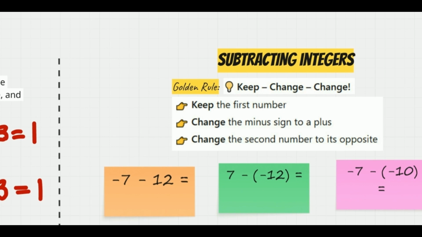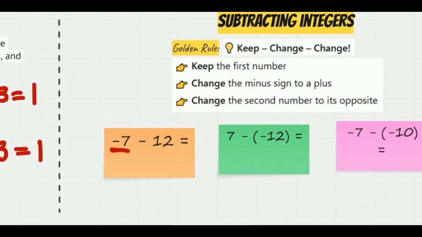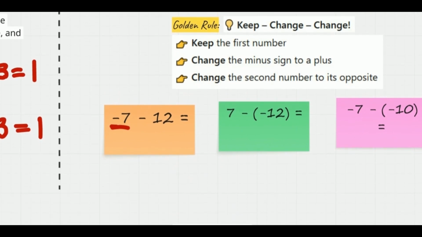Let's try it with the first example. The first example is negative 7 minus 12. So following the golden rule, we need to keep the first number. The first number is negative 7. So we will just rewrite negative 7 there. That would be negative 7.